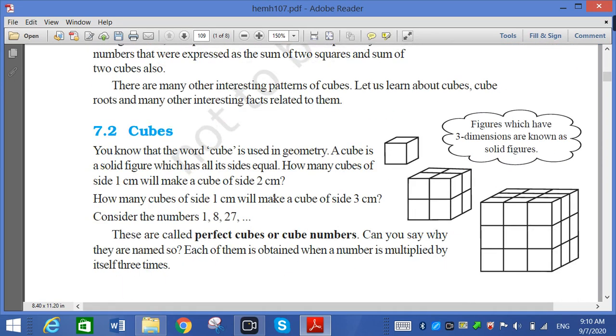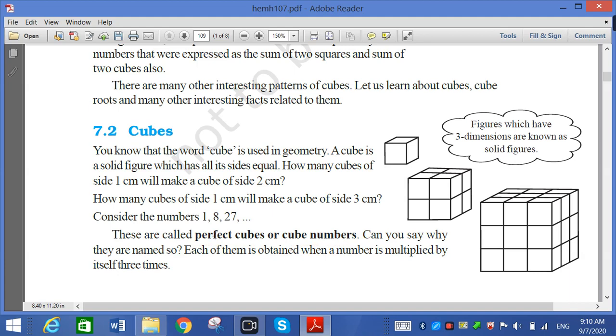Now we want to discuss the cube. Here if you see, one cube is there, then 1, 2, 3, 4, and 8 cubes are there. Again here 27: here 1 cube, here 8 cube, here 27 cube. These are all perfect cube numbers, or we can say perfect cubes. 1, again 8, 27. How many numbers at least do you have to remember? Up to 1 to 10 cube you have to remember.